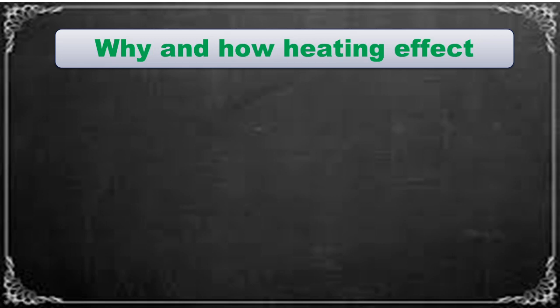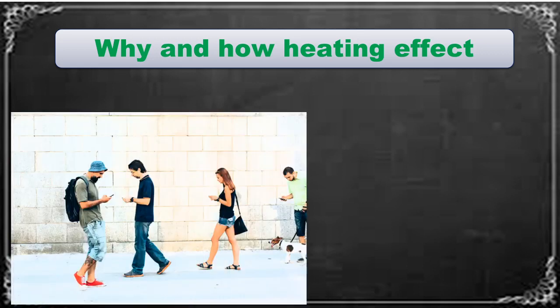So the question is how and why heat is produced. Very simple. Let's try to understand with a simple example. Suppose you are walking on a narrow road. Let us consider you are denoted by this person. Another person is coming from the opposite direction, and as a result you are facing some opposition. Since the person is coming from the opposite direction, it gives some resistance to you.